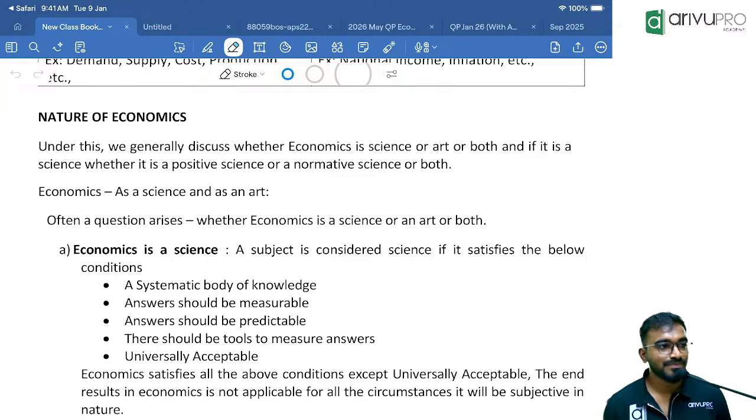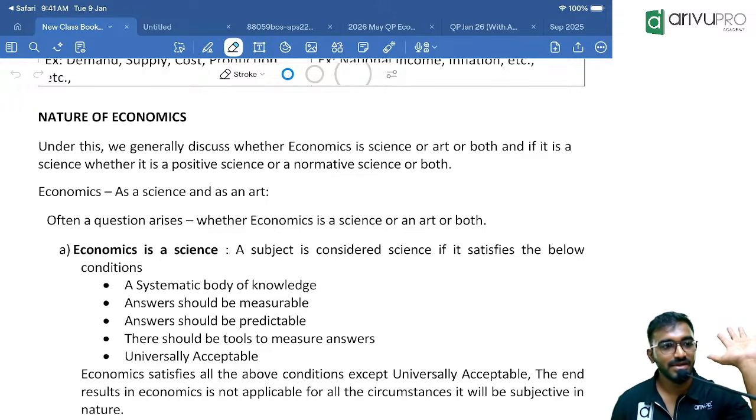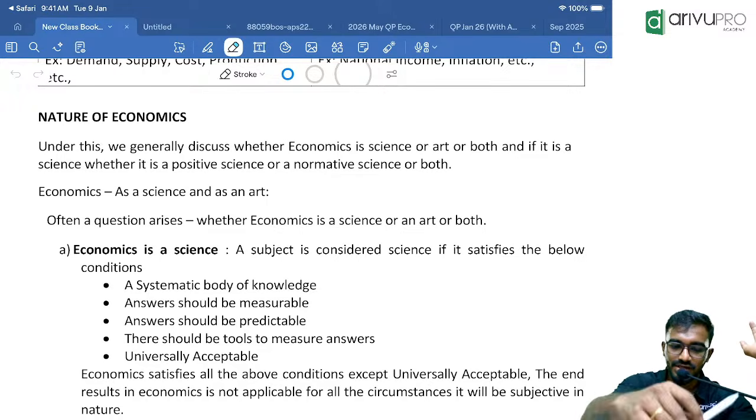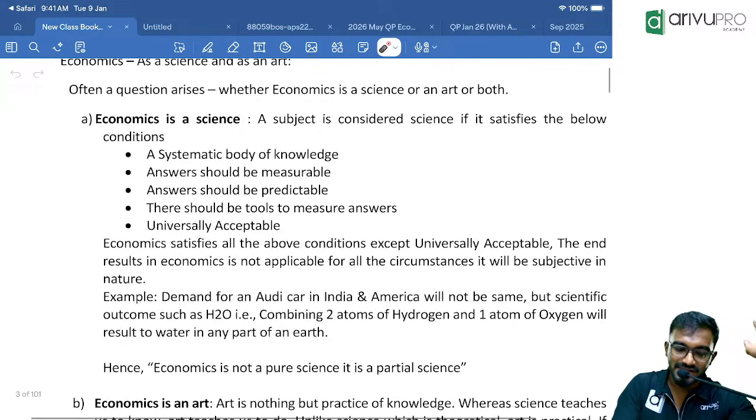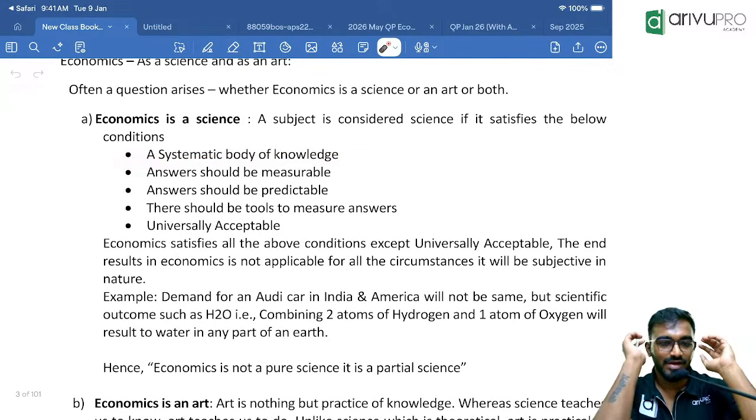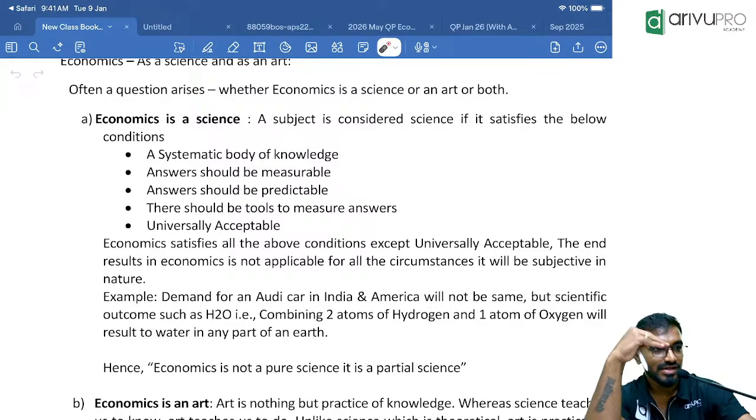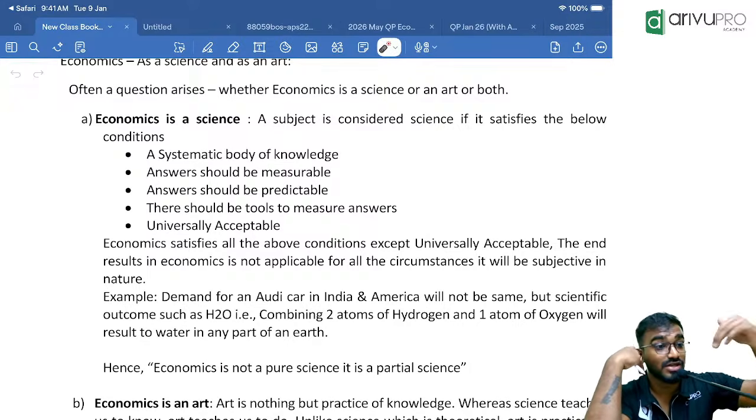Okay, listen. Let me answer it. Be it any subject, if we have to consider it as a science, there are 5 conditions. Condition number 1: it should have a systematic body of knowledge. That means the subject hierarchy, the toughness, should be in a systematic way. First we will learn all the basic things. Next we go to the advanced. Next we come to the tougher level.